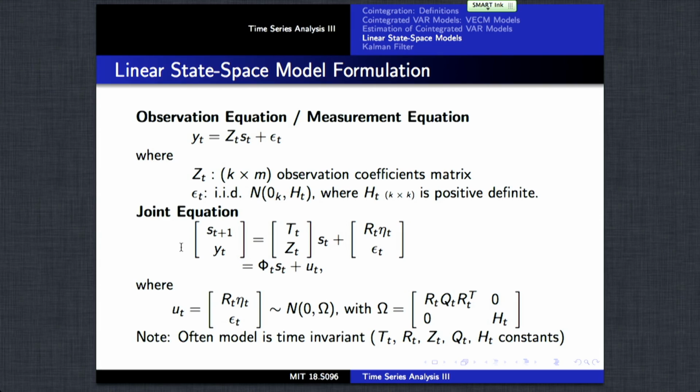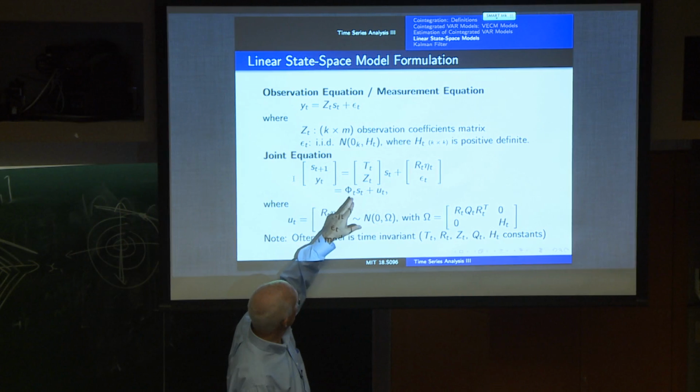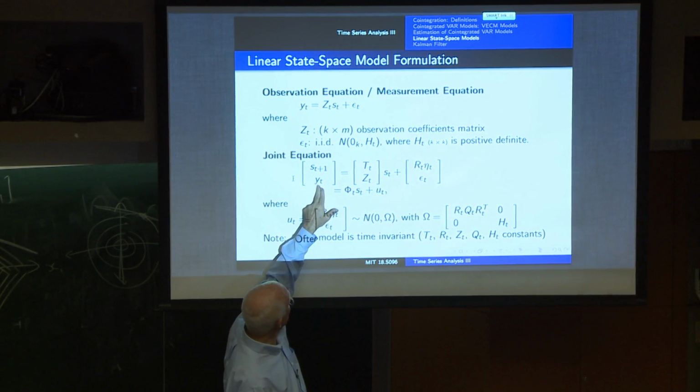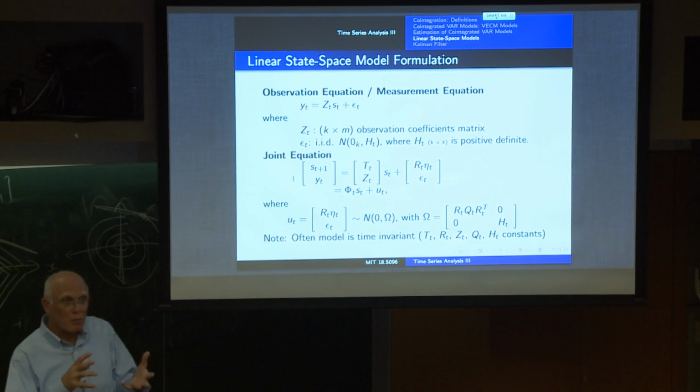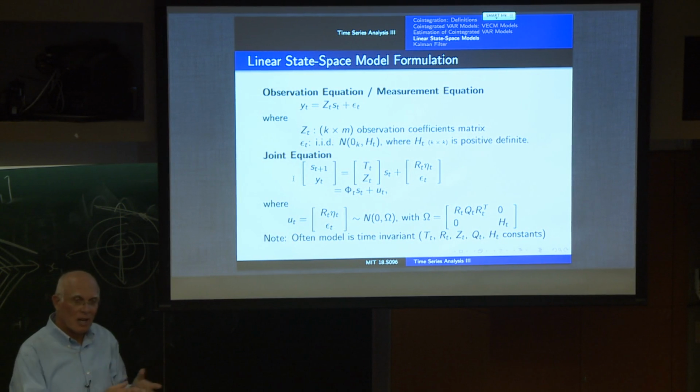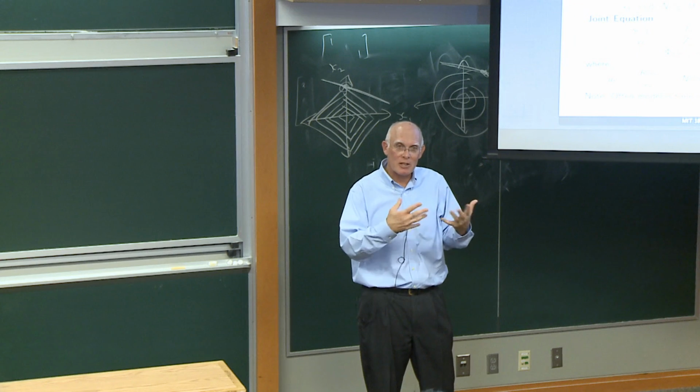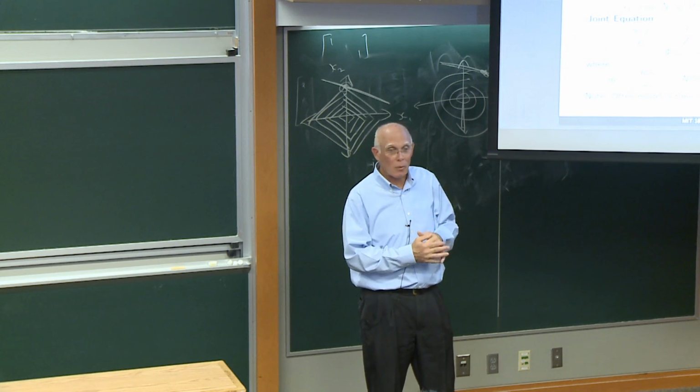These two equations can be written together in a joint equation where we see that the underlying state at time t gets transformed with Tt to the state at t plus 1 plus a residual innovation term. And the observation equation yt is Zt st plus that. So we're representing how the states evolve over time and how the observations depend on the underlying states in this joint equation.